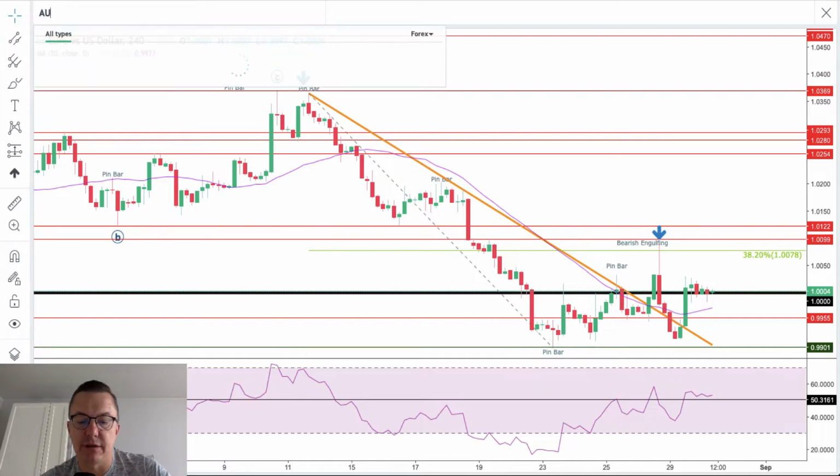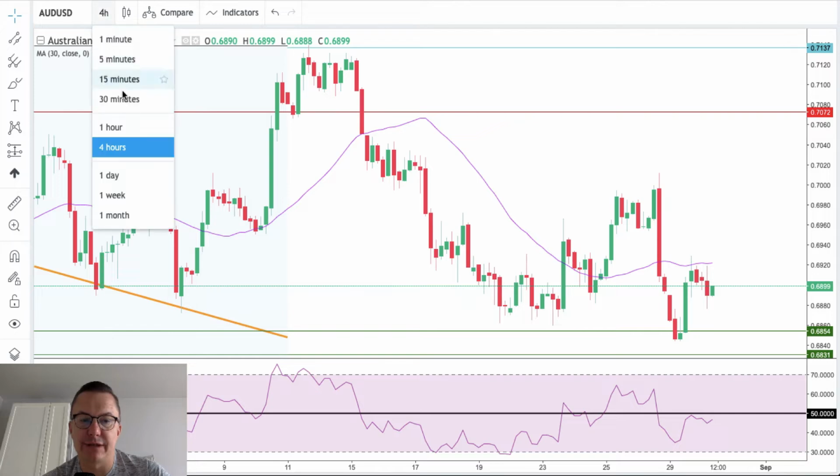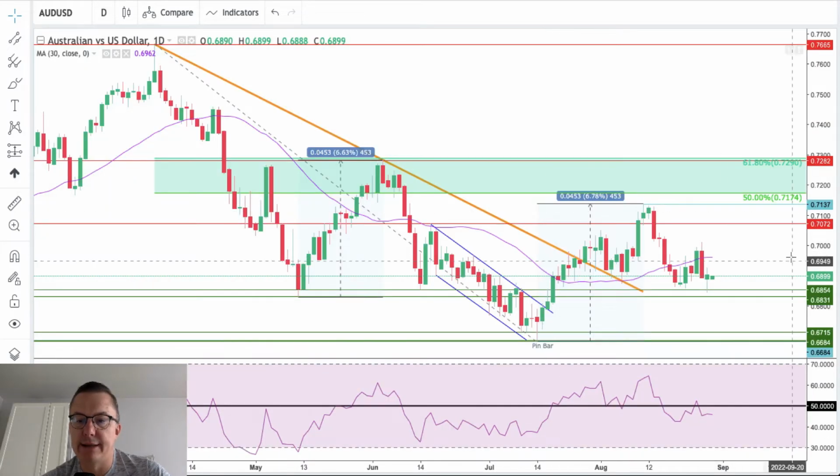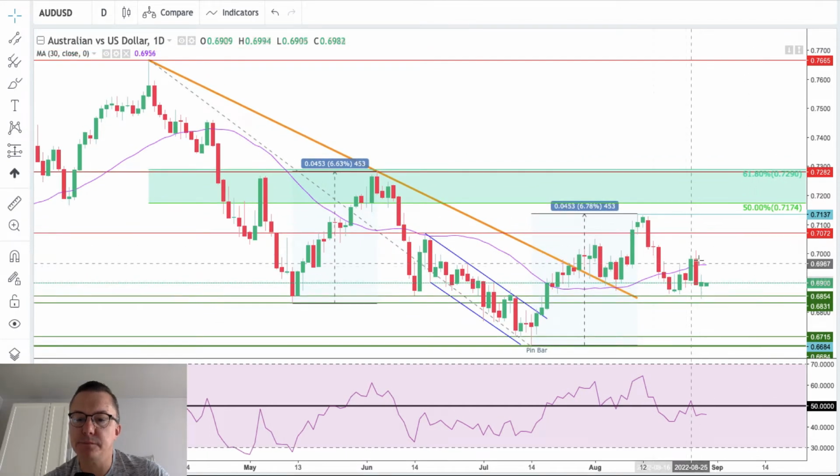Let's find out what is going on with the Aussie, because we didn't see it last time. Let's switch to the daily time frame chart. Please notice that after this bounce of 6.78% towards 50% of the Fibonacci extension, we have a bearish engulfing and a test of the technical support. The market tried to rally, however this is only a 3-wave bounce, and we got another bearish engulfing into the 30-day moving average around the level of 6,962.